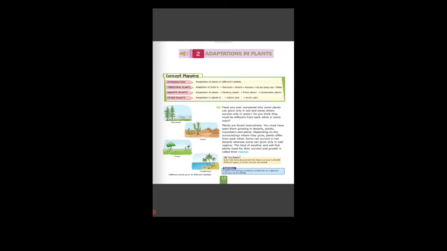Another category is aquatic plants, meaning the plants that can grow in water, like lotus plant, tape grass and water hyacinth. All these are known as aquatic plants.